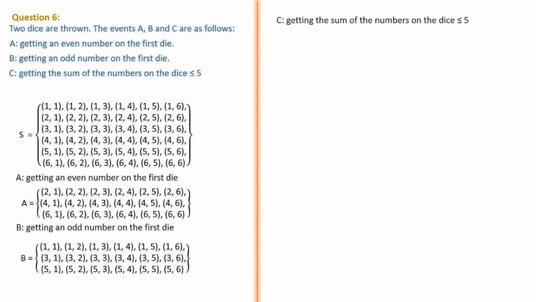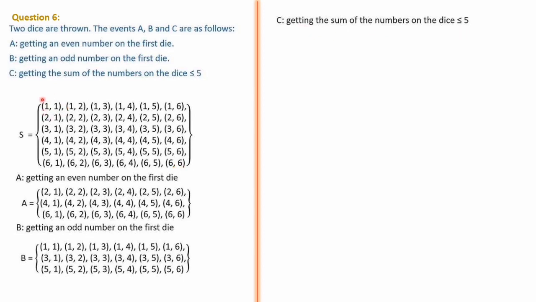Next is C, getting the sum of the numbers on the dice less than or equal to 5. Less than or equal to 5 means up to 5. Then 6 onwards is not allowed. Getting the sum, maximum we will get 12 because 6 is the largest element, but here we have to consider up to 5, that is 2 to 5, minimum 2.